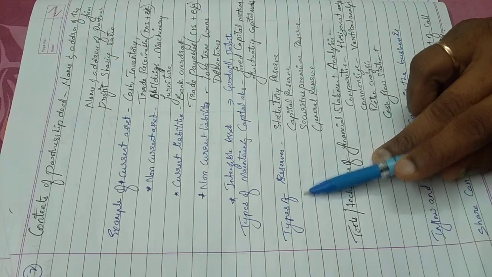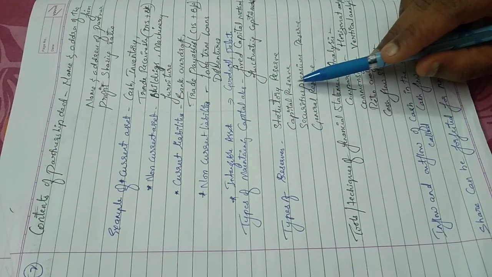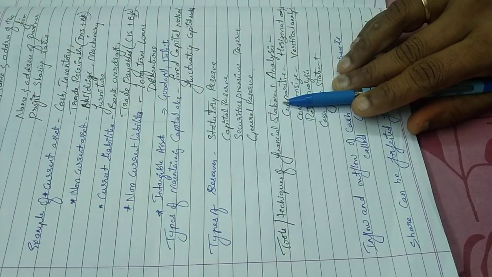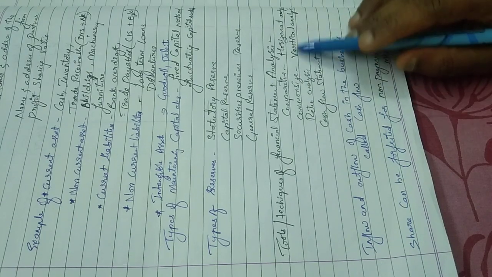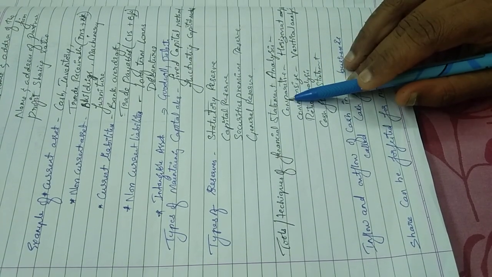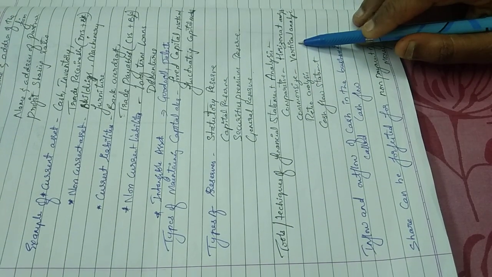Intangible assets: goodwill, patent. Now, types of maintaining capital account, two methods, that is fixed capital method and fluctuating capital method. When they ask types of reserve, you can write any of them: statutory reserve, capital reserve, general reserve. Tools or techniques of financial statement analysis: comparative statement, common size, ratio analysis, cash flow statement. Comparative is also called horizontal analysis. Common size is called vertical analysis.